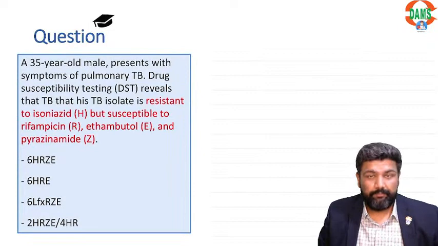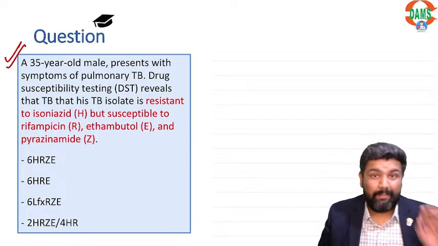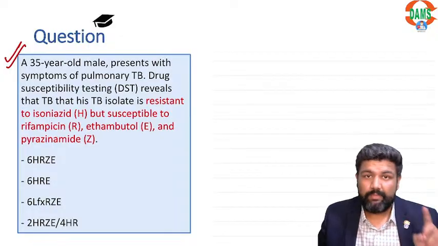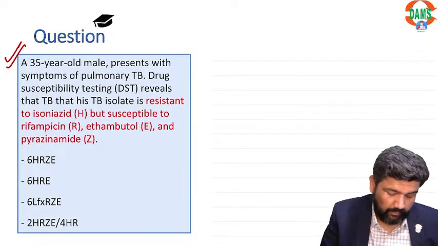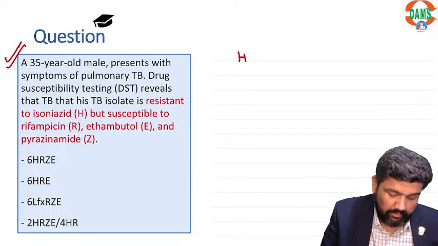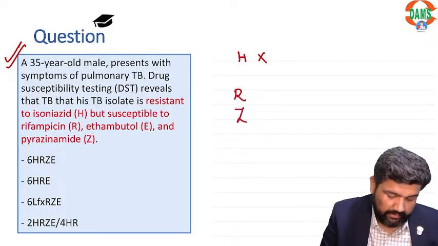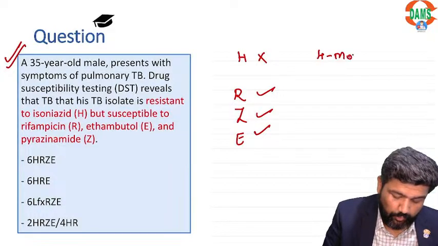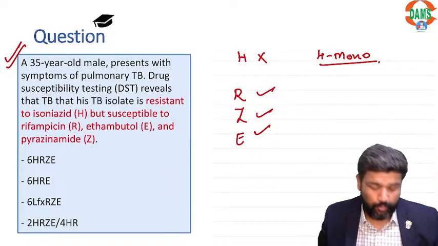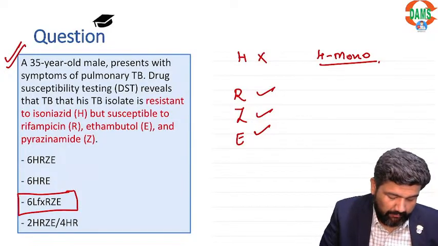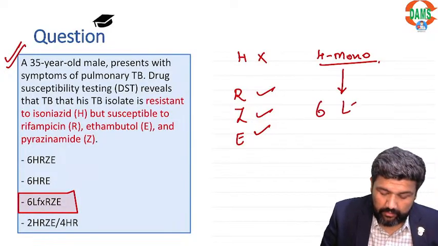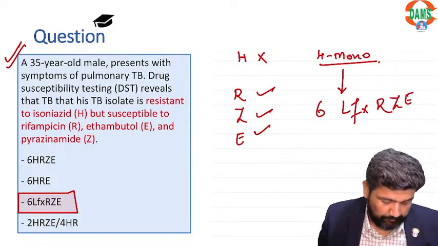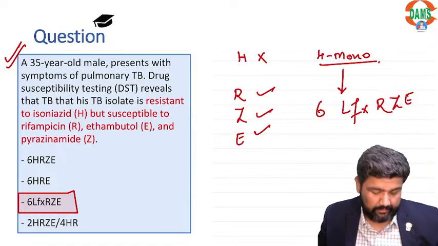Alright, interesting question. This is a very interesting question and do expect this kind of question in your NEET-PG, right? Case based, story based questions. So H resistant, R Z E susceptible. This is a case of H mono. For H mono, we give for 6 months levofloxacin, rifampicin, pyrazinamide and ethambutol. So C is the correct answer.